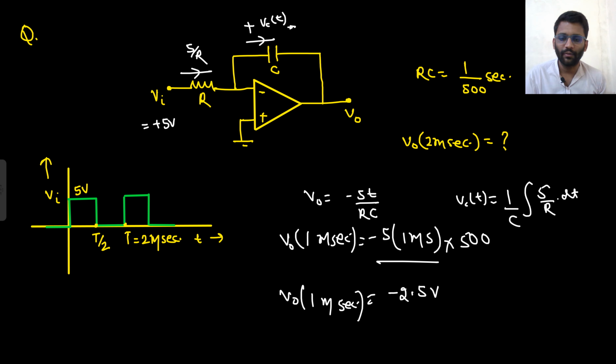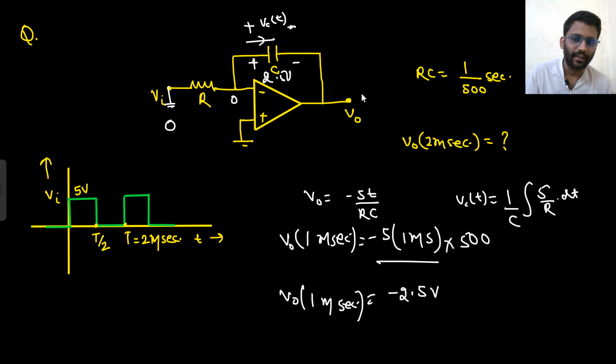Now what is happening? Vin is 0 now. So if this Vin is shorted, this is 0, this is also 0. And now this capacitor is charged to minus 2.5 volt. Not capacitor, the capacitor is charged to plus 2.5 volt, and the value of V naught is minus 2.5 volt. Now the current is 0. That means now the capacitor will not further charge or discharge.